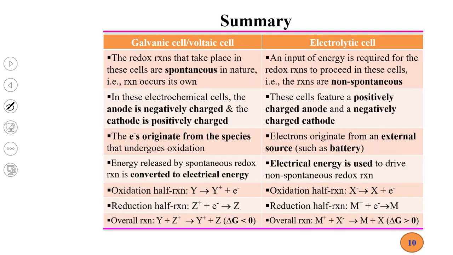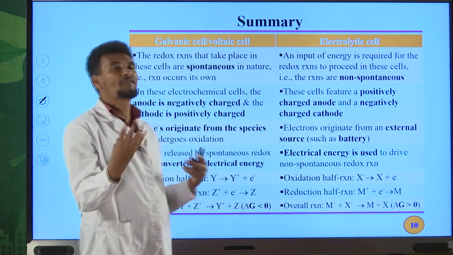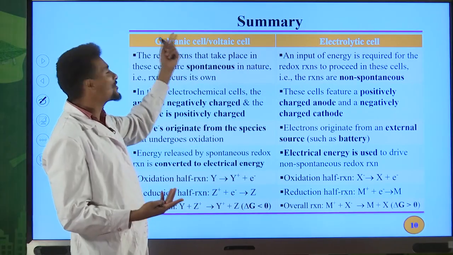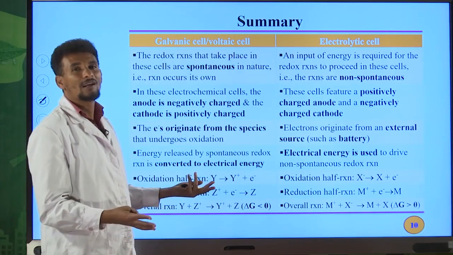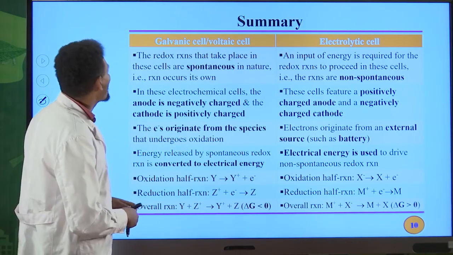Okay, summary. Let us see the similarity as well as the difference between galvanic cell and electrolytic cell. Galvanic cell can also be named as voltaic cell. So what's the difference between the two? What is the similarity of these two types of electrochemical cells?